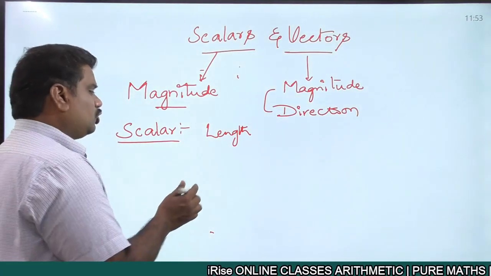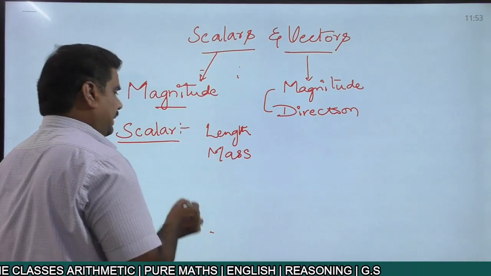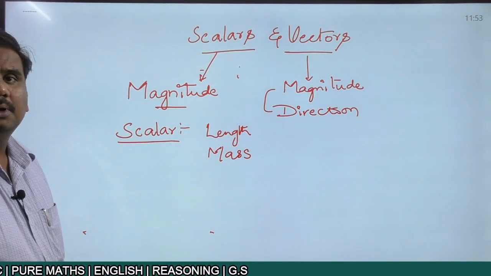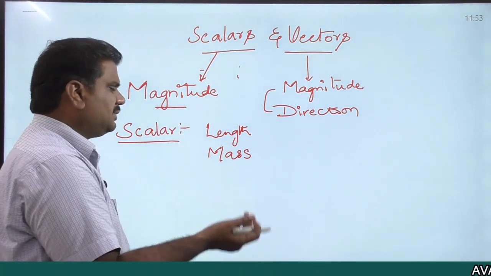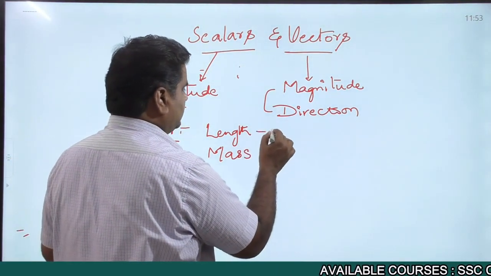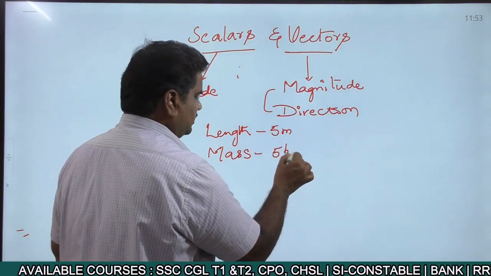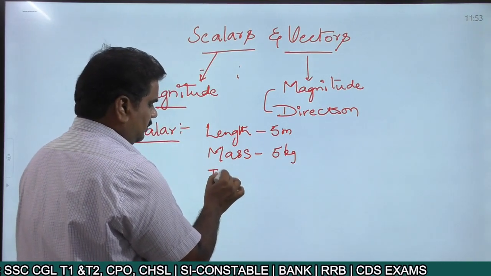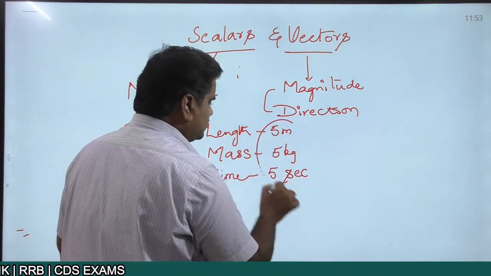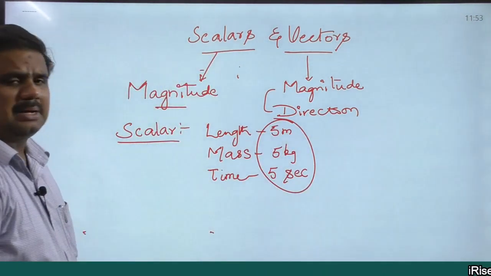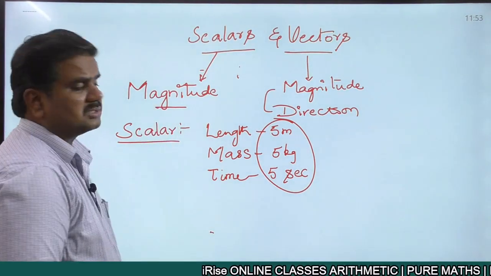At the same time, one more physical quantity is mass. Mass is again a scalar quantity. So the quantities which possess only magnitude, maybe 5, maybe 10, whatever the units are. When I'm talking about length, I'm talking about 5 meters. When I'm talking about mass, I'm talking about 5 kgs. When I'm talking about time, I talk about 5 seconds or 5 hours. All these physical quantities simply have some numbers, but they do not have any direction. Such physical quantities we call scalar quantities.